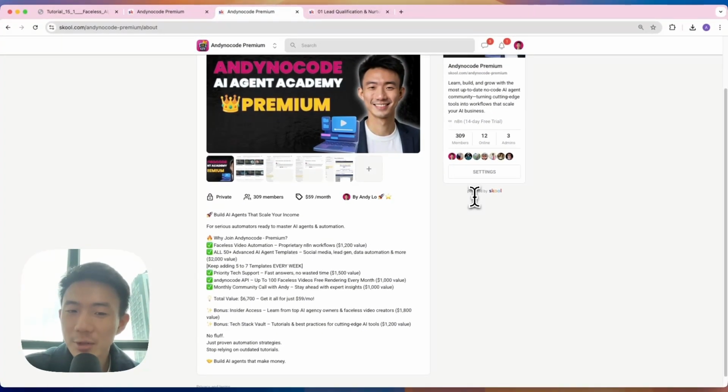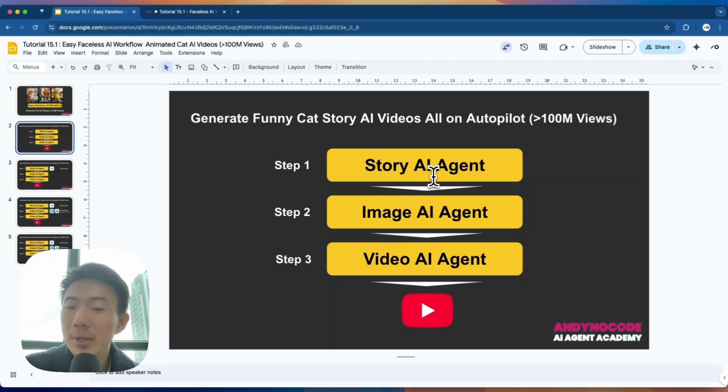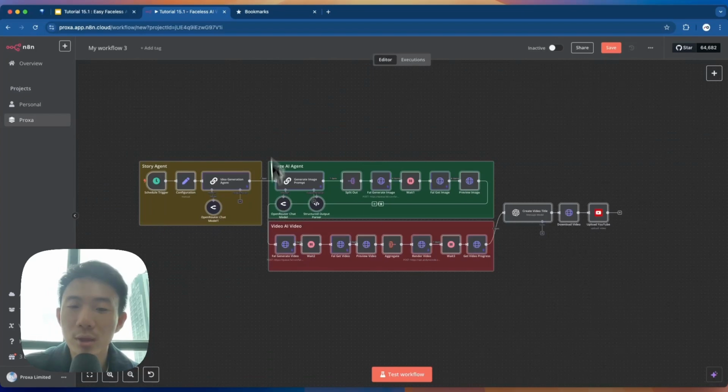Okay, so let's dive into this. The framework of what we will be setting up today is provided in this slide. There are basically 3 agents that we'll be setting up. First, the Story AI agent, which generates the AI video story for you. Second, the Image AI agent, which automates the creation of the images for the story. Third, the Video AI agent, which automates the video productions from the images. So let's dive into this tutorial, and I'll share with you how we can create this node by node.